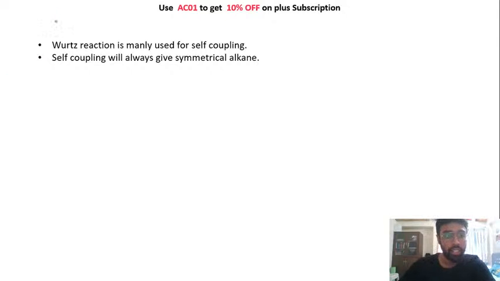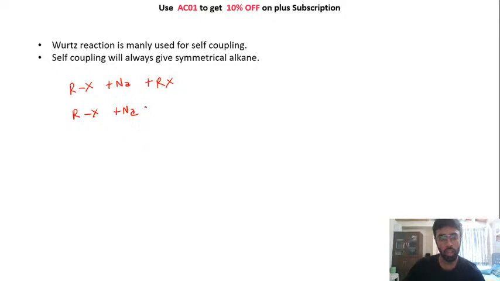Okay, let's discuss these 2 points. The first point is Wood's reaction is mainly used for self-coupling. What I mean by this statement is that if you take one alkyl halide and we are adding sodium to it, the second one should be this R-X only. You cannot have 2 different ones, that is one R-X and another different R-X.